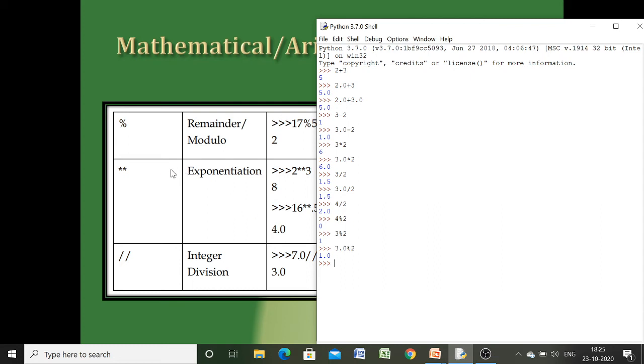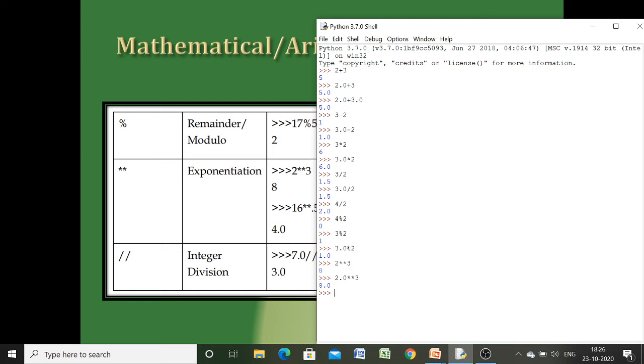And let us see the exponent operator. What does it mean? Suppose I am writing 2 to the exponent 3, so it is going to give 2 to the power 3, and 2 to the power 3 is 8. Okay, now let us have mixed data types. So here you will have 8.0. Now all the operators we have discussed behave similarly except the division operator, because it will always give us the result in a floating point number.